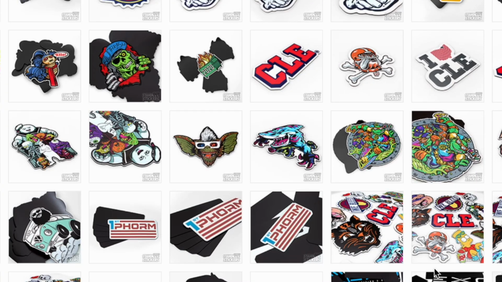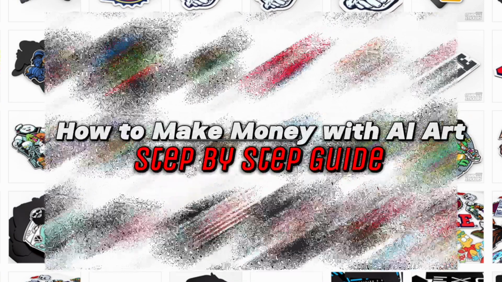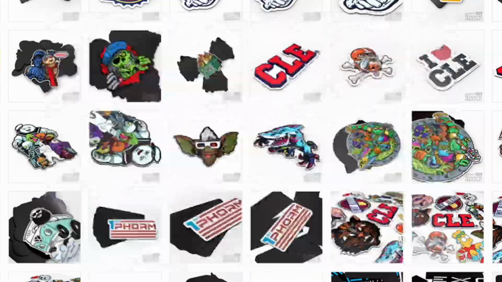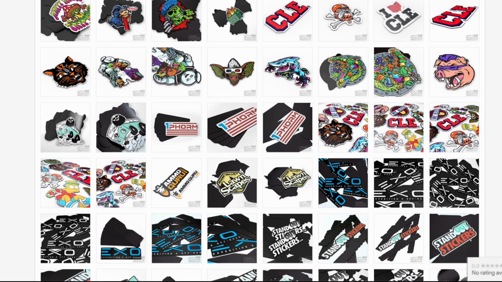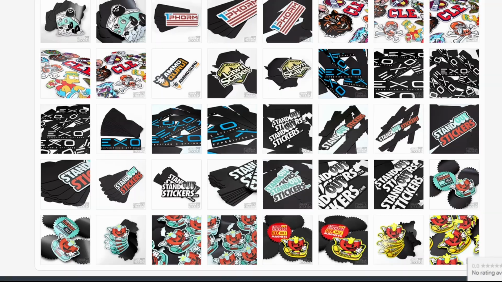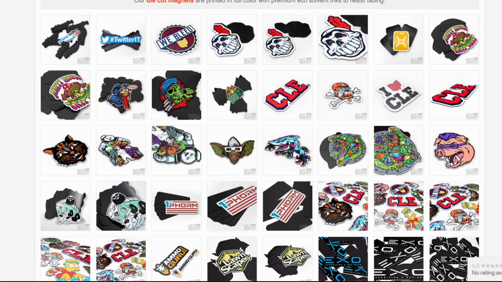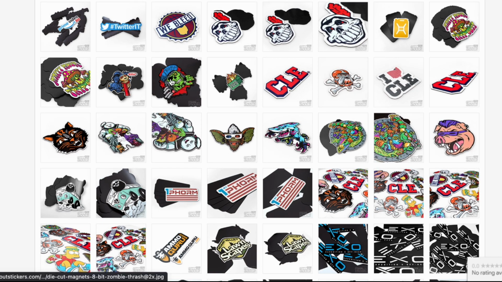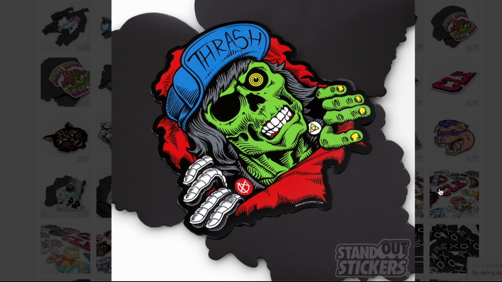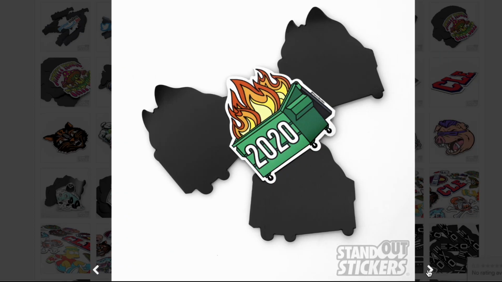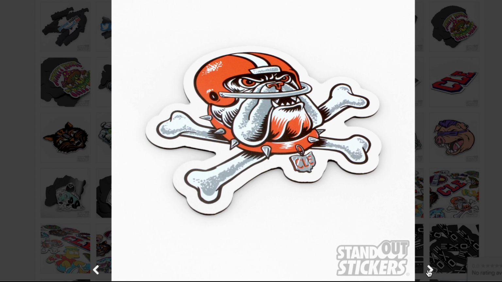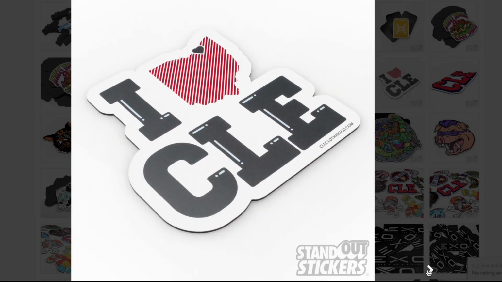Hey everyone, today we are going to show you how to make money with AI art, a step-by-step guide. Stickers have gained immense popularity and creating and selling them has become remarkably straightforward. I will walk you through the process of crafting eye-catching stickers using AI, preparing them for your online store, and ultimately kickstarting your earnings. The simplicity of this process is truly remarkable, and I am excited to share these steps